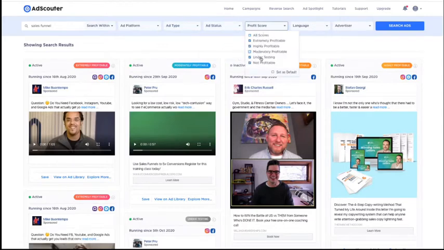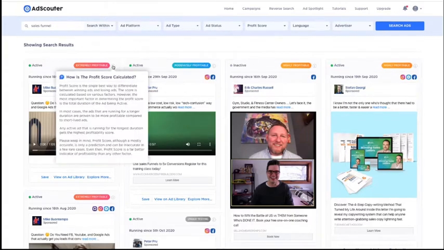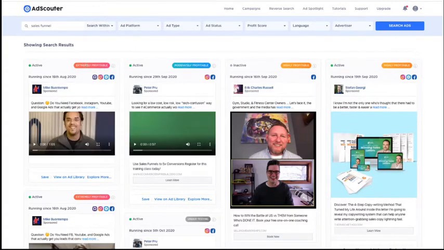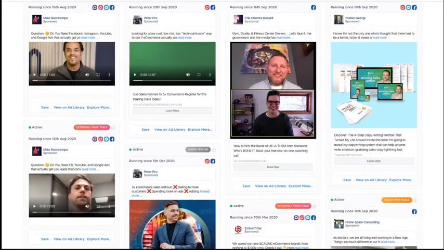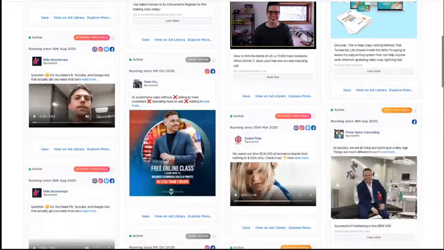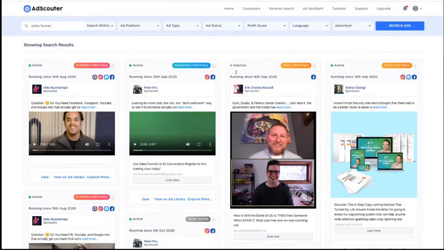And you do something which is called searching around profit score. So profit score is really cool because it shows you, based on an algorithm that we've created and added into Adscouter, which ads are performing the very best right now. So through this, you can see that these ads have different little labels here. This ad, because it's been running for a long time, it has a lot of engagement, and we've put it through our algorithm and found that it's a very profitable ad. We can then identify that as an extremely profitable ad. We can label it as an extremely profitable ad, and you can use that to filter the information here to make sure you're only looking at profitable ads, for example.